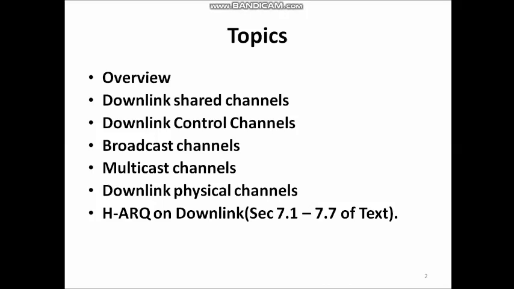In this we will see how hybrid automatic repeat request protocols with soft combining can be used to improve the transmission reliability. And for this chapter, the textbook is Fundamentals of LTE, authored by Arnab Ghosh, and section numbers 7.1 to 7.7.